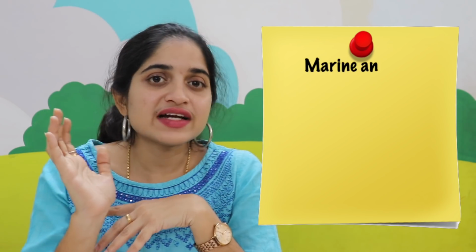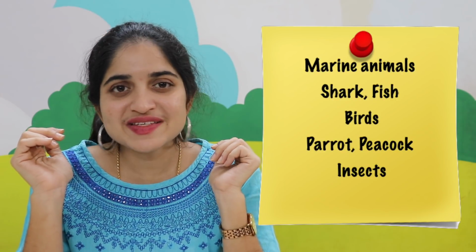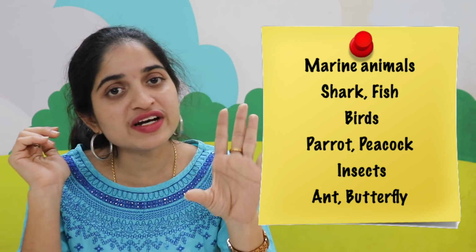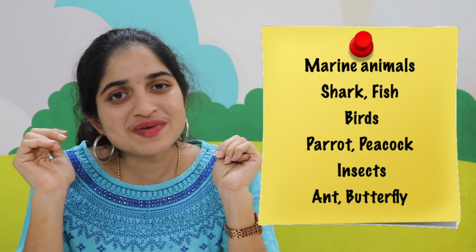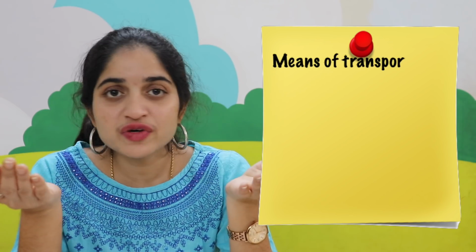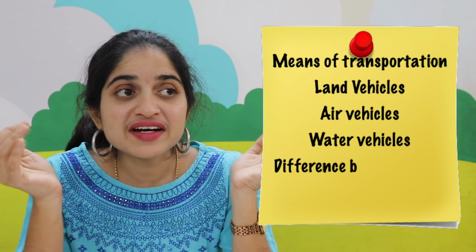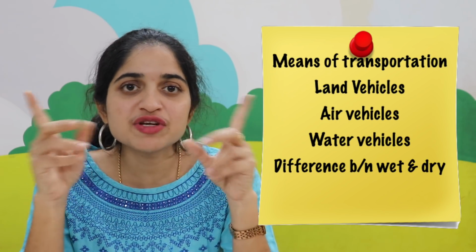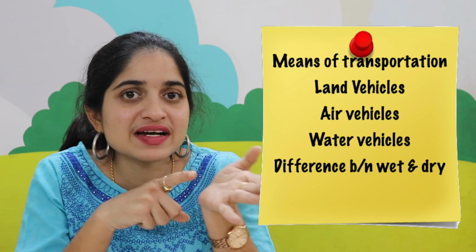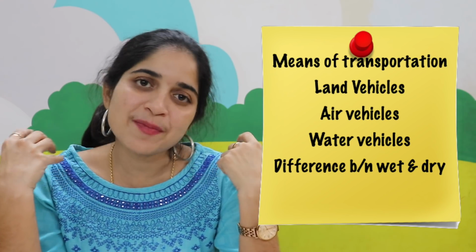Kids should identify at least 4 to 5 wild animals and at least 3 or 4 marine animals. This is not naming. They don't need to name it orally. They should identify when shown in a picture. They should identify at least 4 birds and at least 3 insect names. They should identify at least 3 to 4 road vehicles, 2 to 3 water vehicles and at least 2 air vehicles. They should identify a picture of an airport. For example, if you show them a picture of an airport, they should be able to say here is a plane and they are walking towards the plane, they are waiting and things like this. They should be able to describe what's happening in the picture.